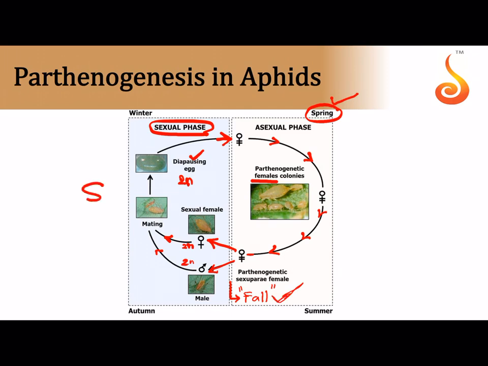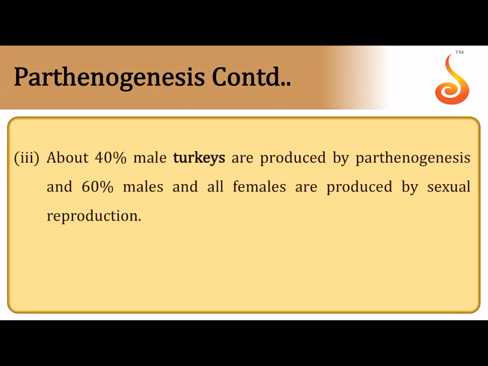Therefore, half of its life cycle involves the sexual phase, and half involves the parthenogenetic phase, and that's why it is called incomplete or cyclic parthenogenesis. It is not obligatory parthenogenesis, it is a type of facultative parthenogenesis.